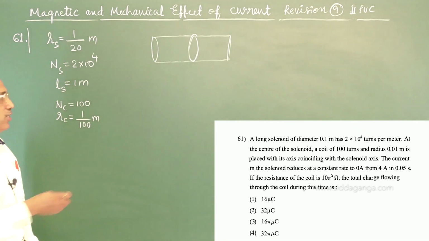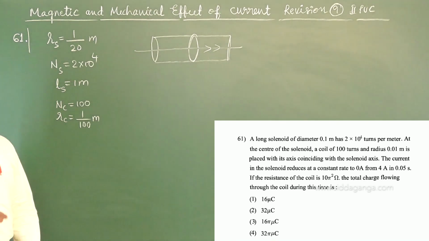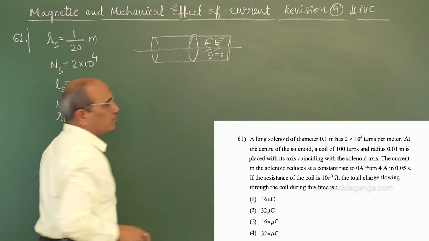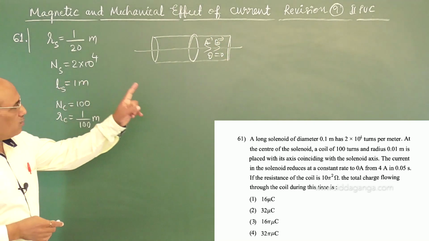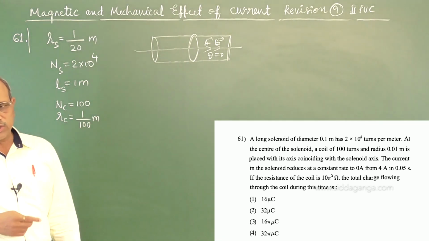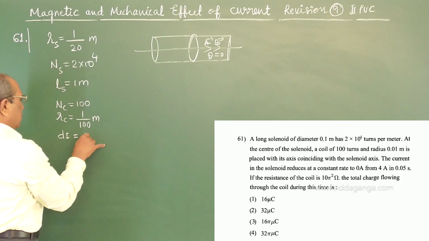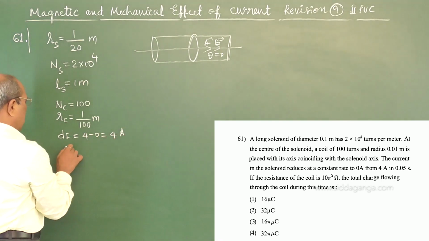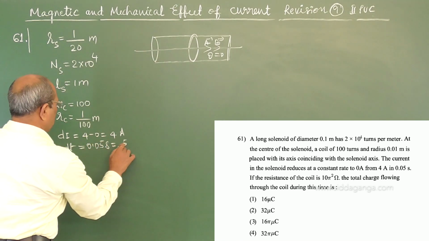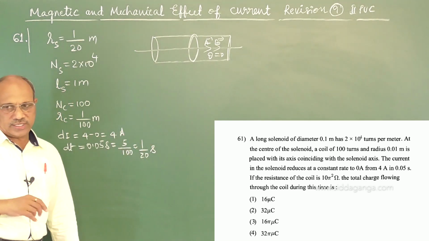The axis coincides with the solenoid axis. This is the axis of the solenoid and the coil axis. So the angle theta between the area vector and the magnetic field produced is 0. Magnetic field of the solenoid and area vector of the coil are found to be in the same line. The current in the solenoid reduces at a constant rate from 4 to 0 ampere. The change in current is 4 ampere in the time interval of 0.05 second, or 1 by 20 second.